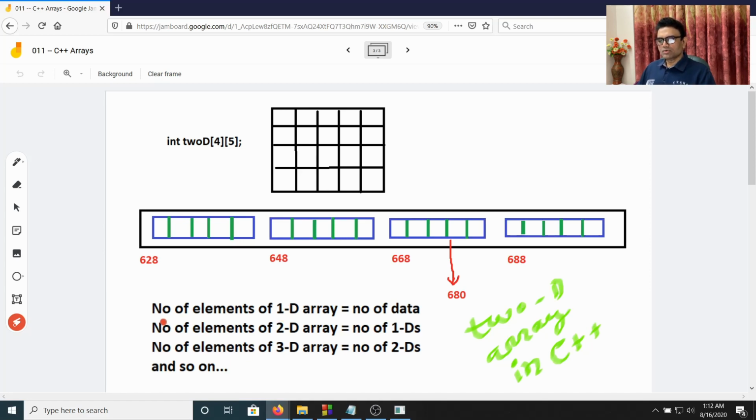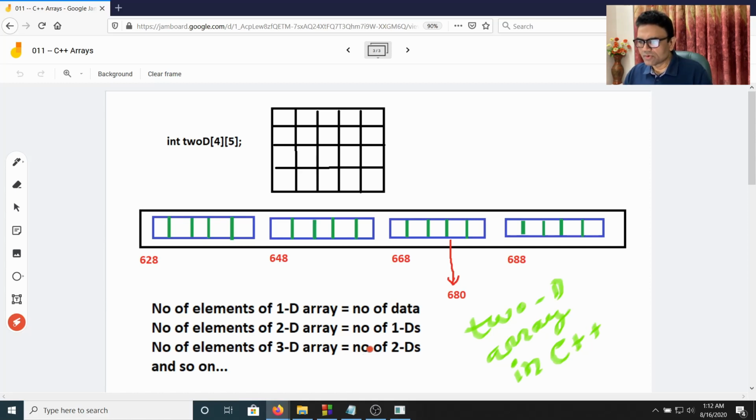So the rule of thumb we can apply, because pointer arithmetic follows this rule: in a one-dimensional array, the number of elements is the number of data, because you cannot have any sub-dimension. Now the number of elements of a two-dimensional array is nothing but the number of one-dimensional arrays. Similarly, the number of elements of a three-dimensional array is nothing but the number of two-dimensional arrays within that three-dimensional array.